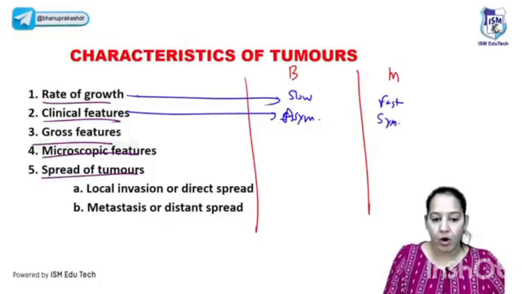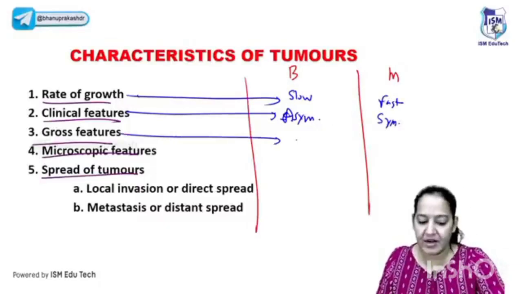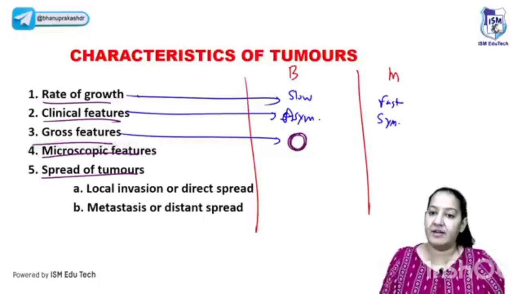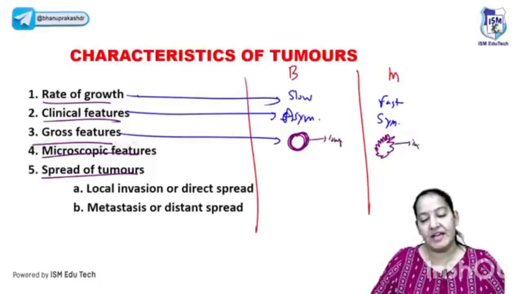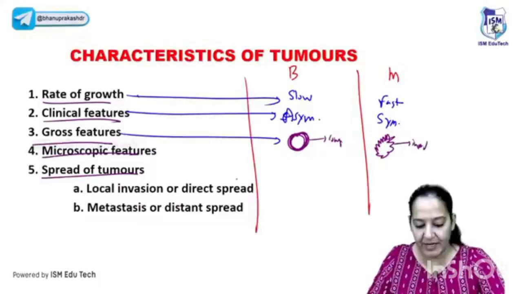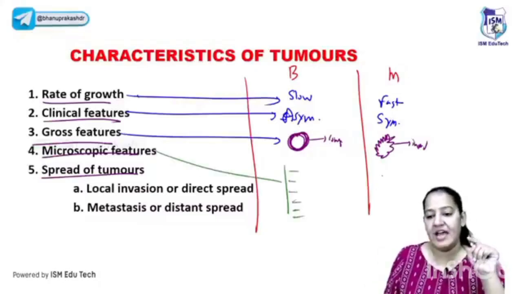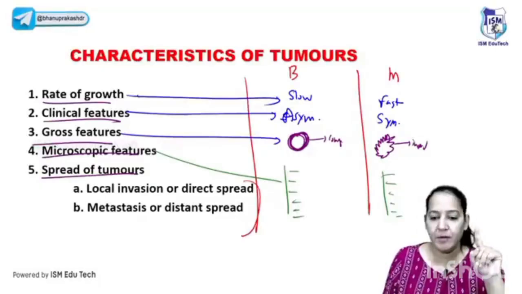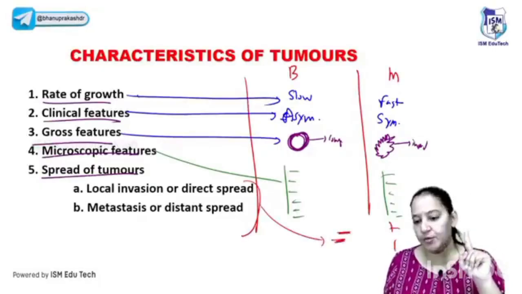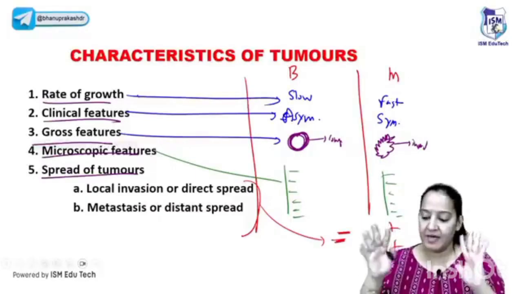Again, exceptions are there. Gross feature: the benign tumors are well circumscribed, capsulated, circle or oval. Malignant tumors are irregular. They don't have a capsule. They are infiltrating. The benign compress the tissue. The malignant infiltrate and invade the tissue. Microscopic feature, I will explain the 10 features of the dysplasia which make the differences between benign and malignant. And most important, the last one is the spread of the tumor. Benign tumors do not spread. No metastasis, no local invasion. Malignant tumors do both. So based on these features, we can differentiate the benign tumor from the malignant tumor.